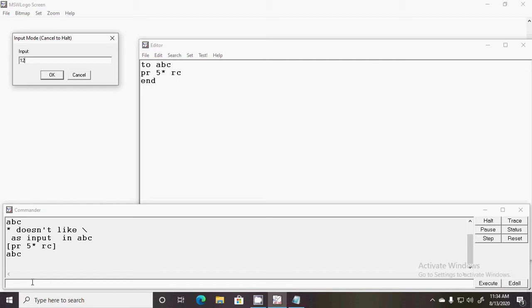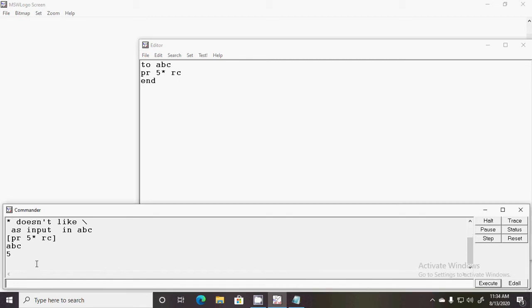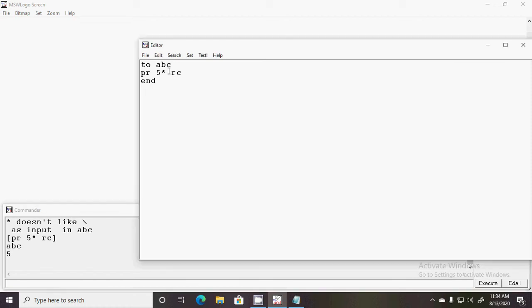The 1 and 2 together, 12, is not accepted as an input. So 5 into 1 is 5. This is the characteristic of the rc command. It can accept a single character or a single digit number. For more than one digit or character, only the first character will be accepted.